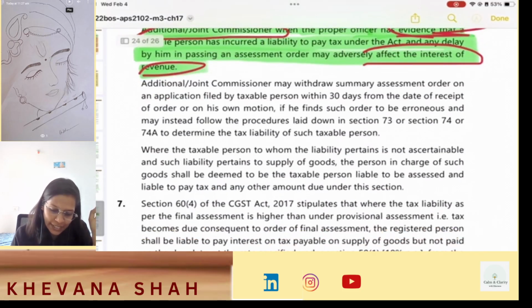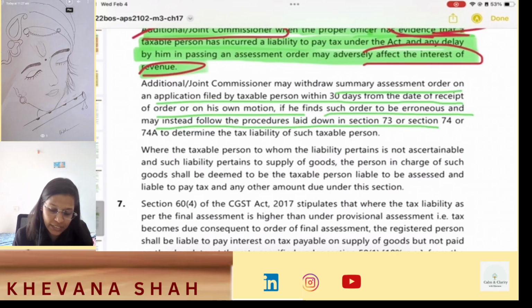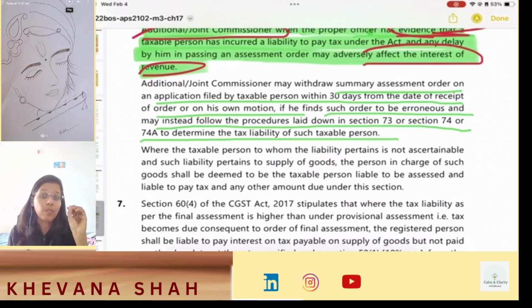Then the additional commissioner or joint commissioner may withdraw the summary assessment order on application filed by the taxable person within 30 days from the date of receipt of order, or on his own motion if he finds such order to be erroneous, and may instead follow the procedures laid down in section 73 or 74 or 74A to determine the tax liability of such taxable person. So in case the order is found erroneous, the additional or joint commissioner may withdraw the order and then they shall proceed under section 73, 74 or 74A.